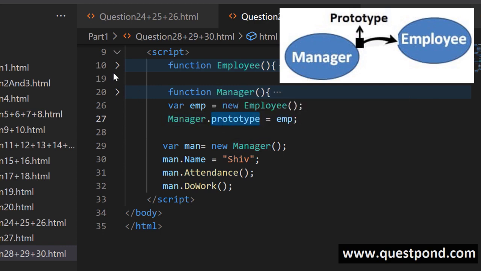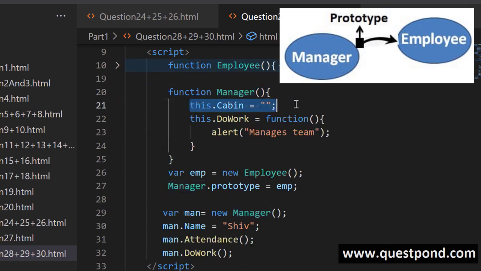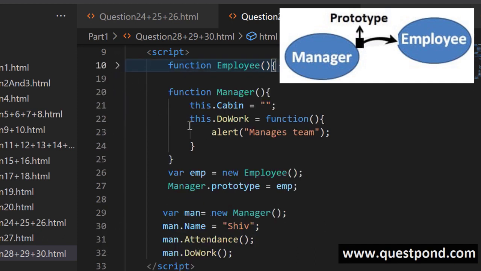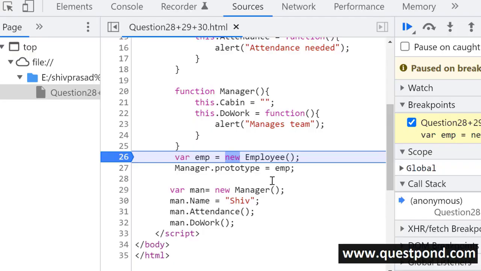So that means everything that belongs to the employee, the manager will get, but he will also add his own properties like cabin, and he will override something which is there in the parent. For example, in the parent, we have this do work, which does the basic work. But when it comes to manager, that do work is overridden and it is saying manager's team.